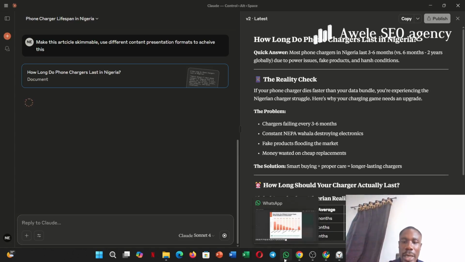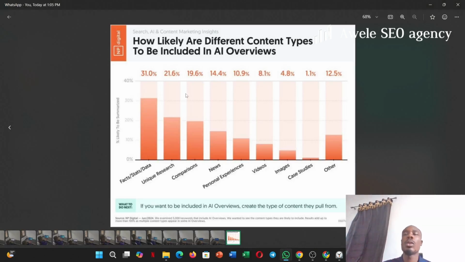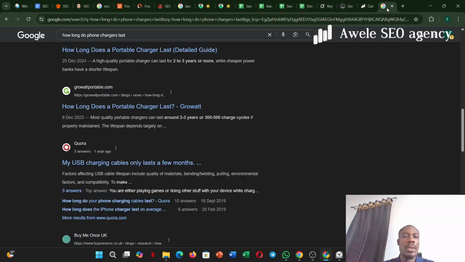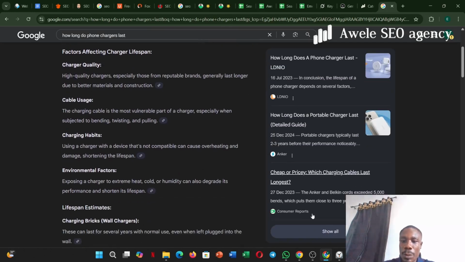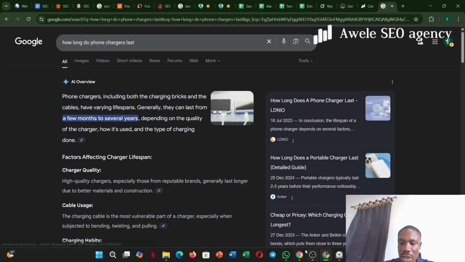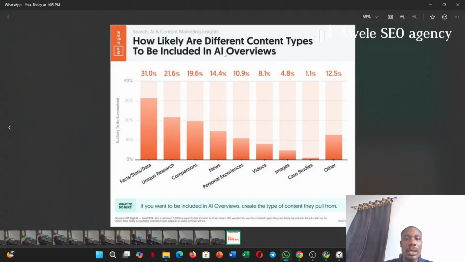Now, in the AI world, what are AI overviews? AI overviews is this section that usually appears, for example, in this search. This is AI overviews. You can see it here. So for your website, you can see that some websites are ranking here. For your website to be showing up here, these are the kind of things that should be in your article. First of all, your article has to be short and punchy, like brief, in such a way that someone can pick out the meaning from it, not a bulky text.